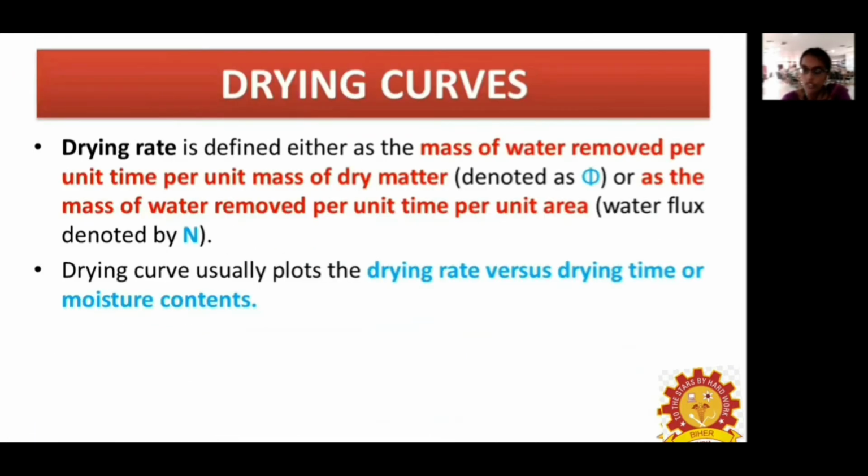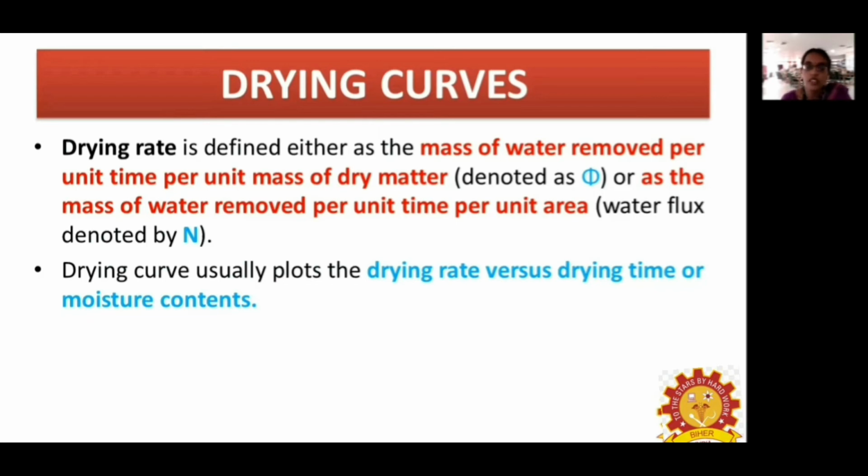Then drying rate. It is defined as the mass of water removed from the product per unit time per unit mass of the dry matter. Normally it is denoted by psi. Or else it can be expressed as the mass of water removed per unit time per unit area, which is normally denoted by N.